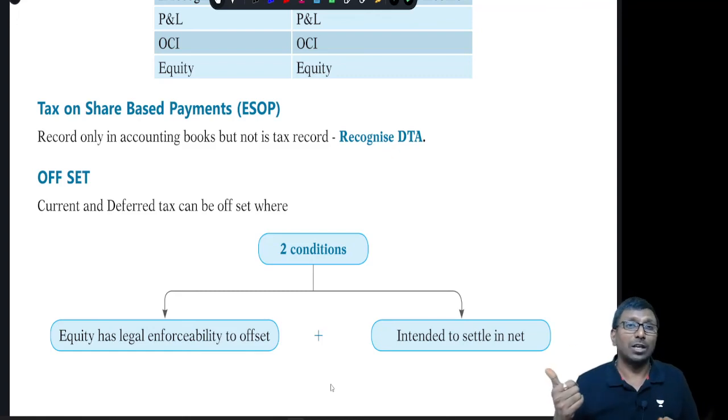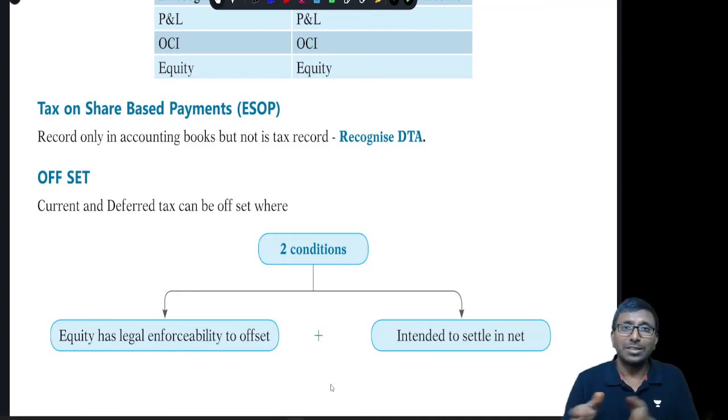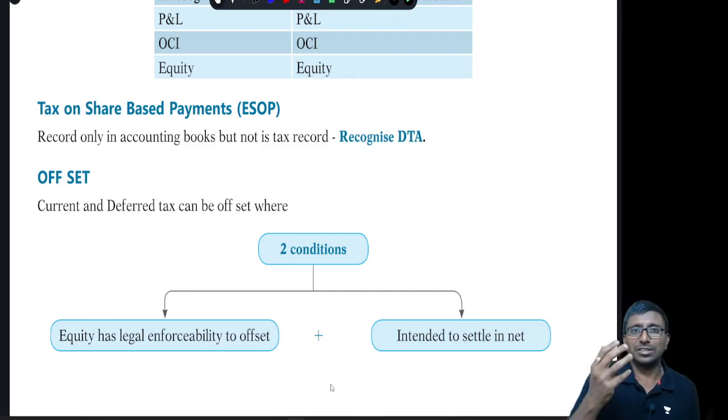But what will be allowed as per the Income Tax Act is only the actual amount once it is settled, the intrinsic value on the date of settlement. So you can do some estimation and look at a sum. It is better to explain it with the help of a sum.